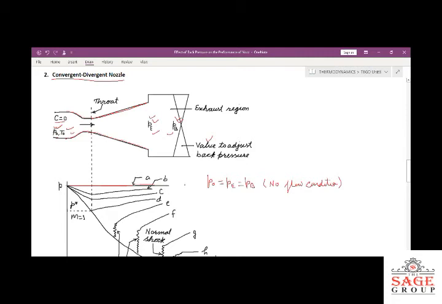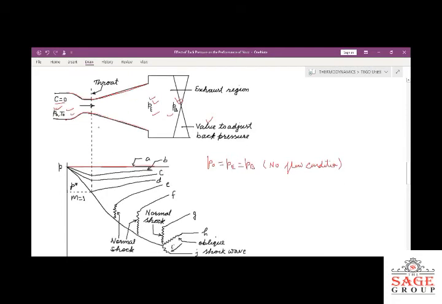Now, when we reduce the pressure, you can see this dashed line. The dashed line is at the point where the throat is in the nozzle, and the throat is the section of the nozzle where the cross sectional area is constant. See the curve B shown here, and we are following this curve. When we follow this curve, it means we are decreasing the pressure. So in this converging portion up to the throat, the pressure is going to decrease. Definitely when the pressure decreases, the velocity will increase.